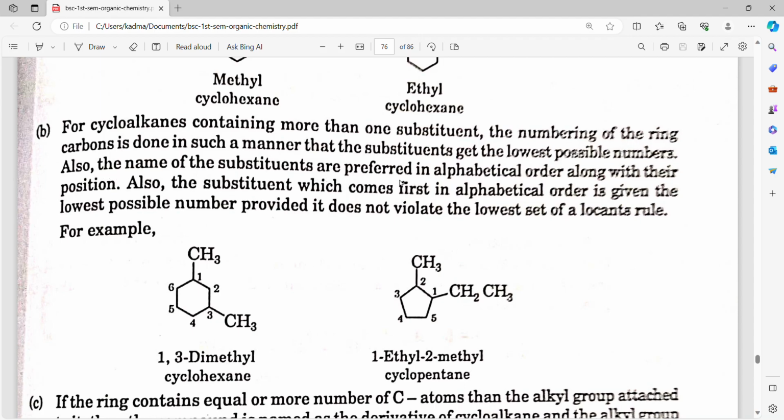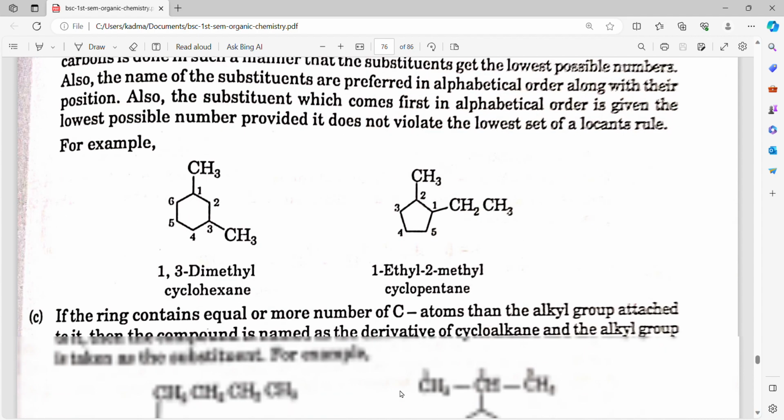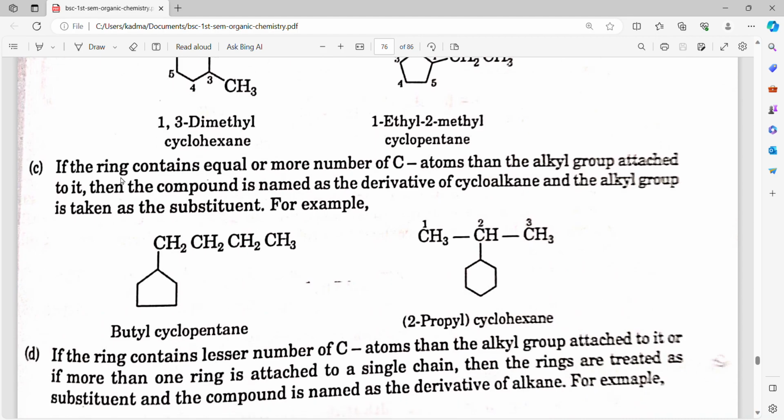Also, the names of the substituents are written in alphabetical order along with their positions. The substituent which comes first in alphabetical order is given the lowest possible number, provided it does not violate the lowest set of locants rule. For example, 1,3-dimethylcyclohexane, 1-ethyl-2-methylcyclopentane.